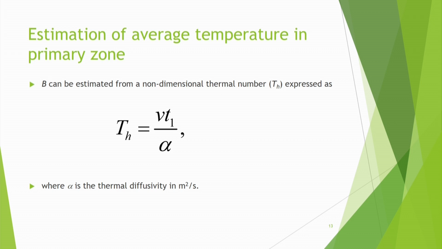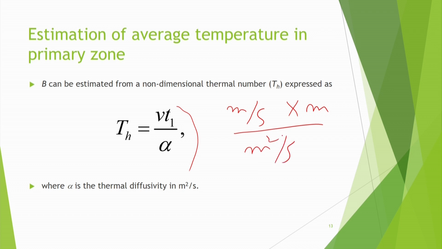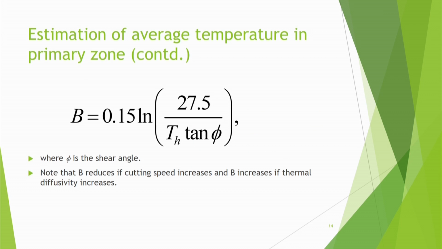t1 is basically the uncut chip thickness. If t1 is high, then the thermal number will be high. Similarly, alpha is the thermal diffusivity. If alpha is low, then the thermal number will be high. You can check that the thermal number is dimensionless, because V has the unit of meter per second, t1 has the unit of meter, and alpha is in meter square per second. So in the numerator you get meter square per second, and in the denominator also meter square per second, and that is why it is a dimensionless number.